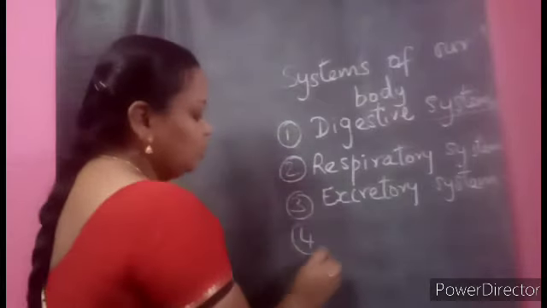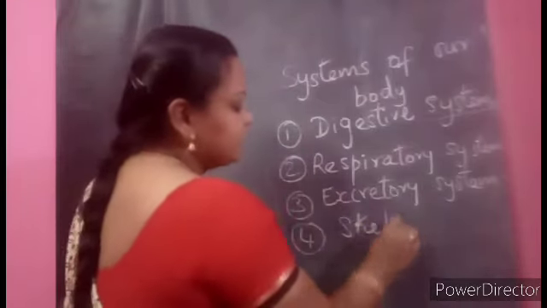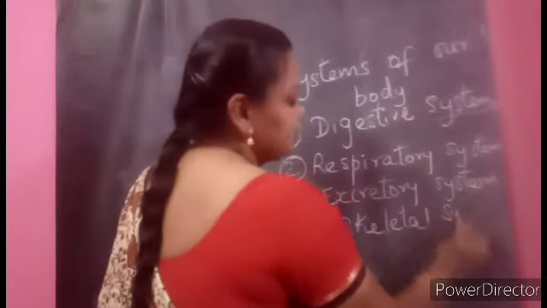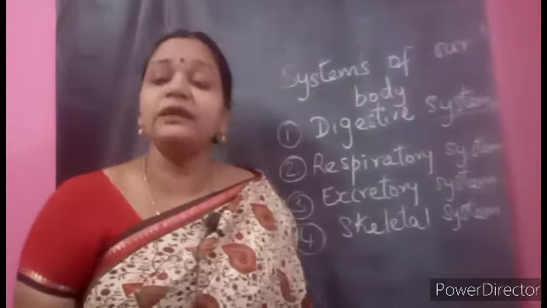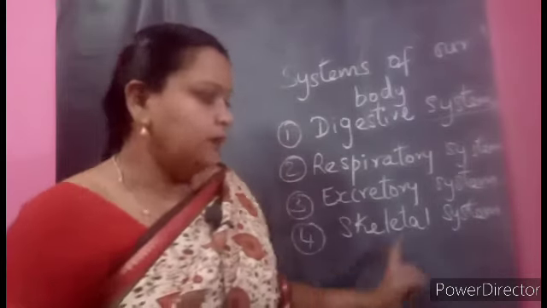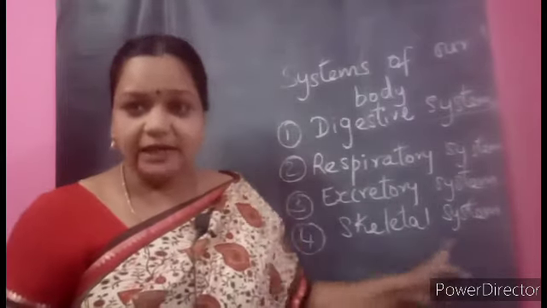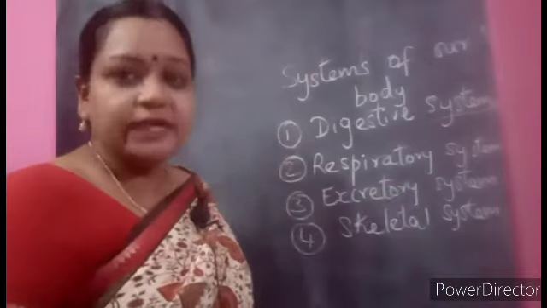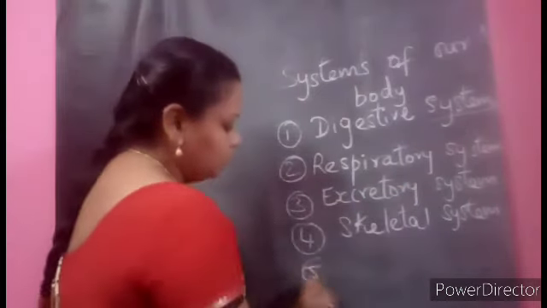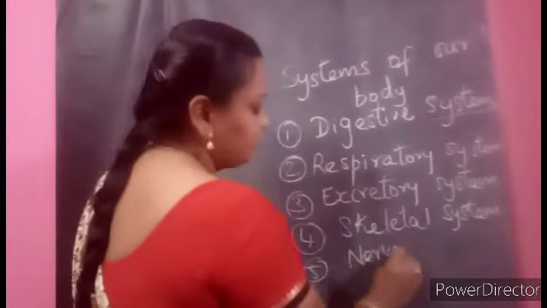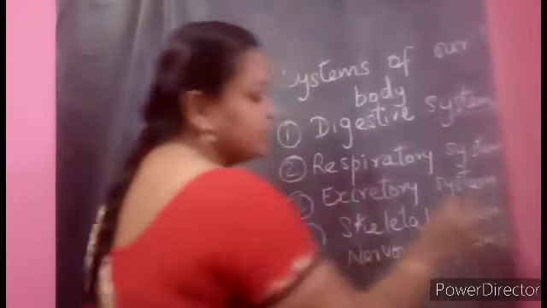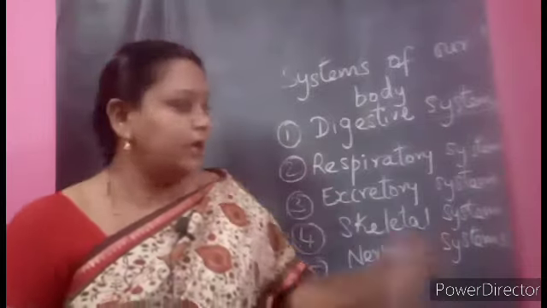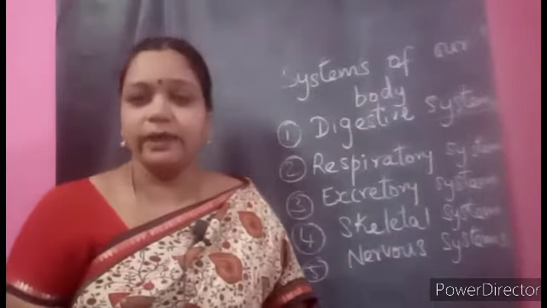And also you already learned about the skeletal system, which gives us shape and helps to support us to do the many different types of work which we do. The bones and the joints are there in this skeletal system. There is a skeleton picture in your workbook also. And also the brain is the master for all the organs. The nervous system controls all the different works of the body. Like this we have different systems in our body.